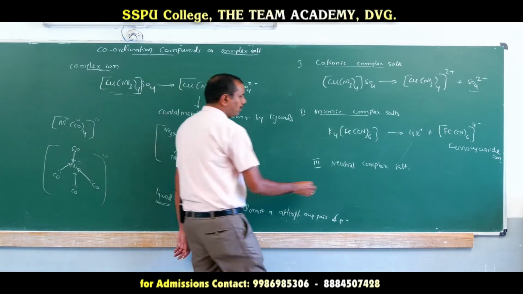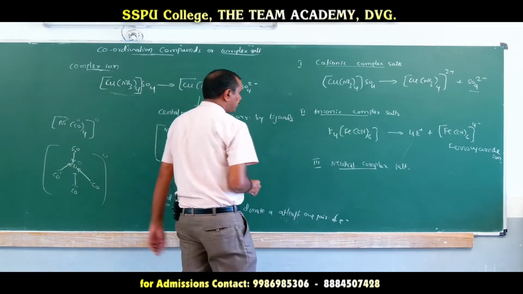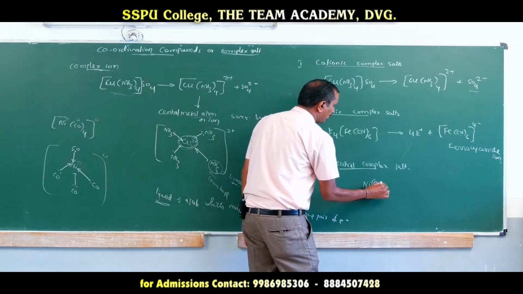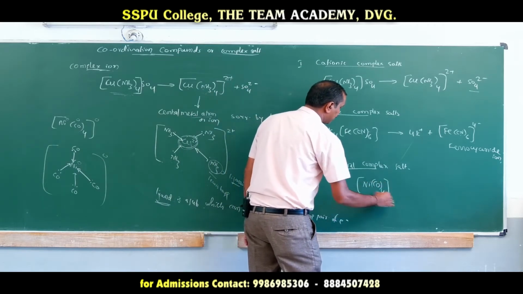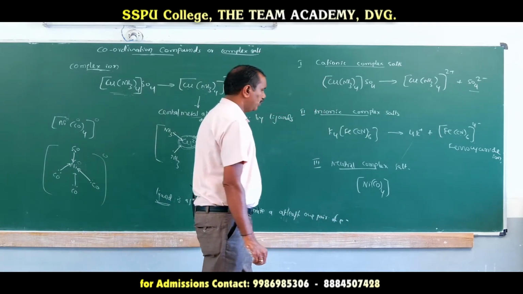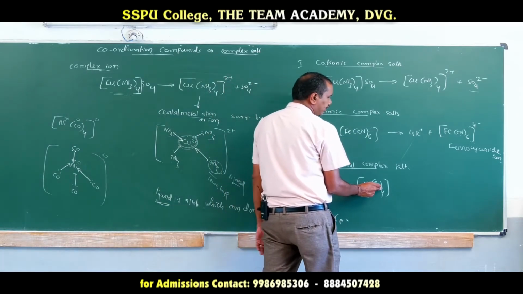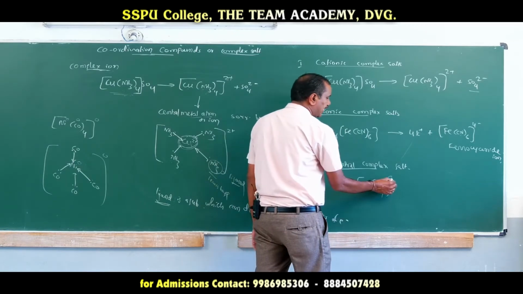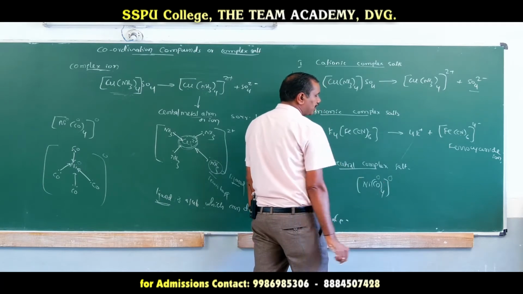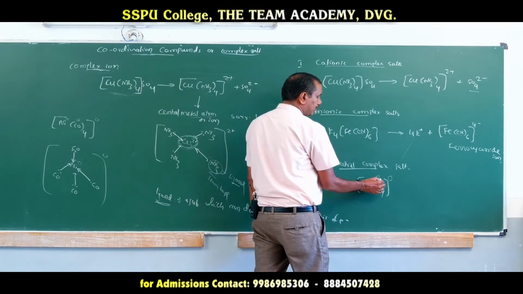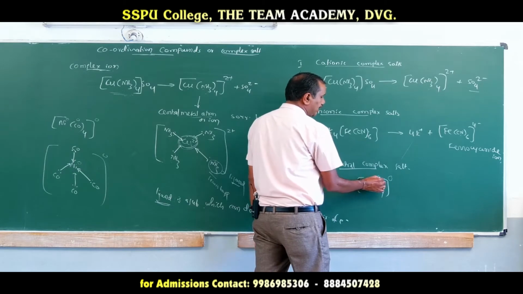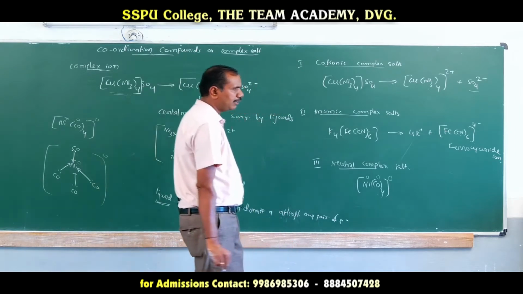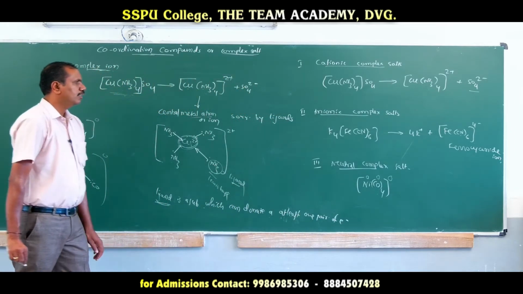Now we will go for neutral complex salts. A neutral complex salt is nothing but, for example, nickel tetracarbonyl. Those salts do not exhibit any charge. Here nickel tetracarbonyl is a complex salt that does not have any charge. Why? The carbonyl group is a neutral ligand and does not have a charge. The sum of the charges on the metal ion and ligand should be 0, meaning nickel should be 0. Those salts which do not exhibit a charge are called neutral complex salts.